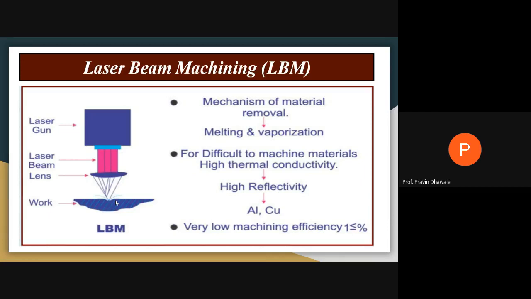Such materials are quite difficult to machine by laser beam machining, so the efficiency is very low. This is the setup for laser beam machining. Draw the setup diagram or block diagram for laser beam machining.